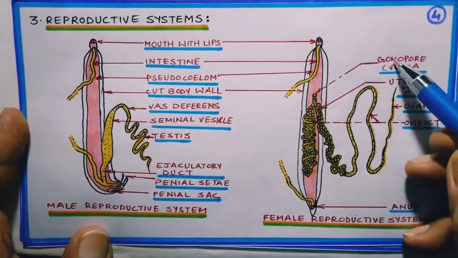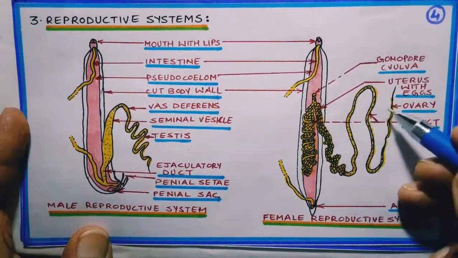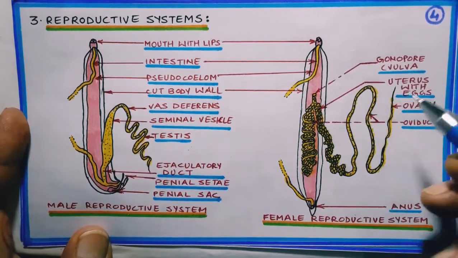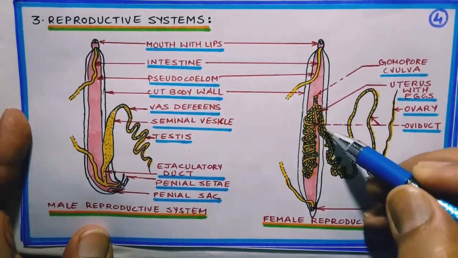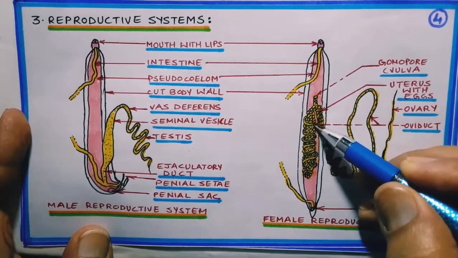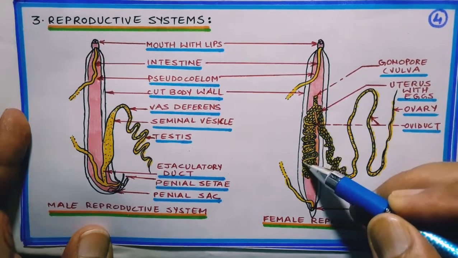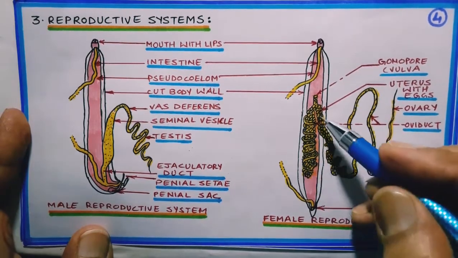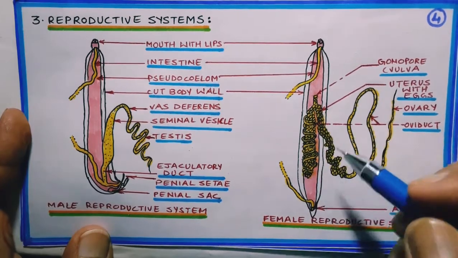Now female reproductive system. Female reproductive system consists of ovary which manufactures eggs, or eggs are formed here. Then eggs are transferred to the oviduct. See here, the oviducts are coiled around the uterus, and the uterus contains fertilized eggs.